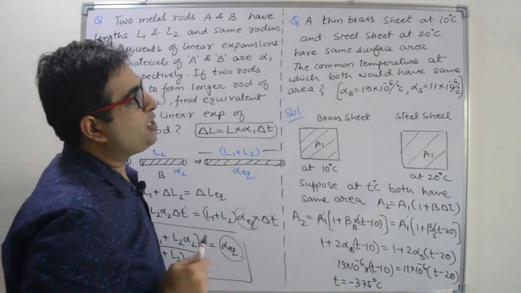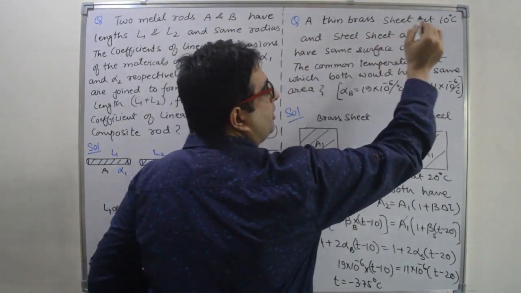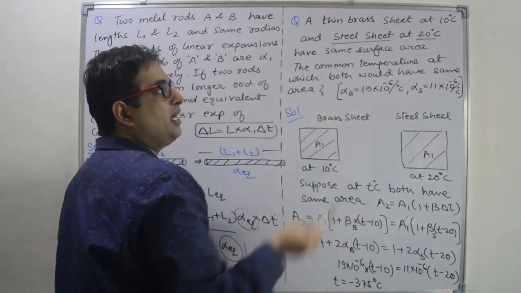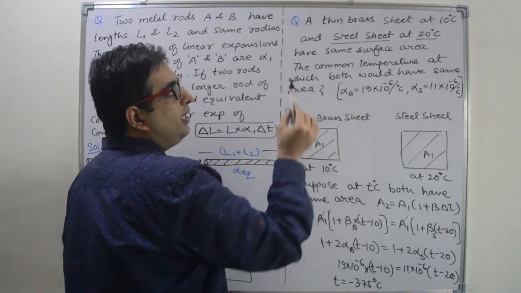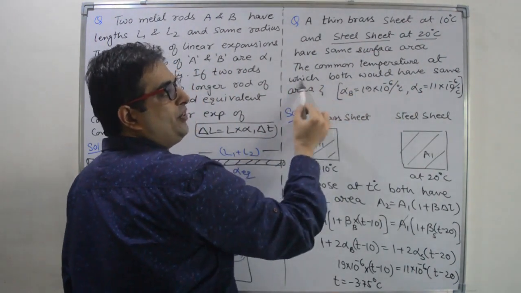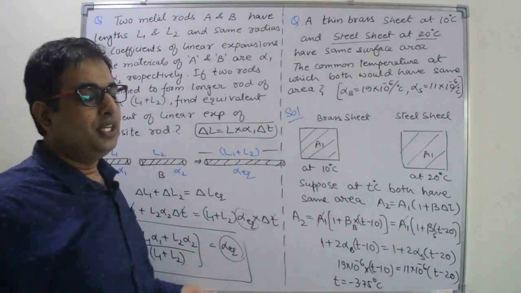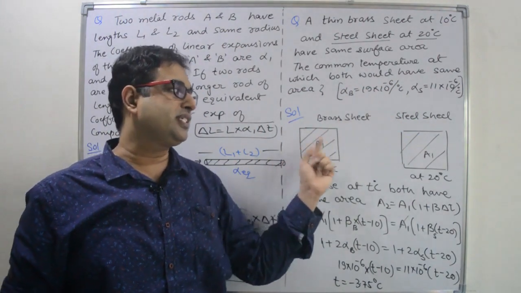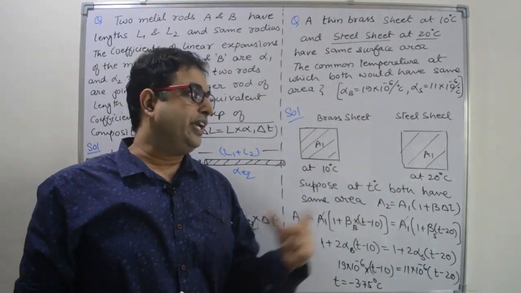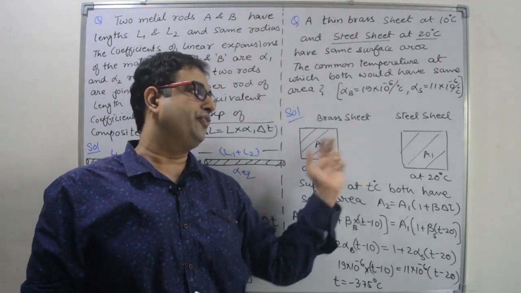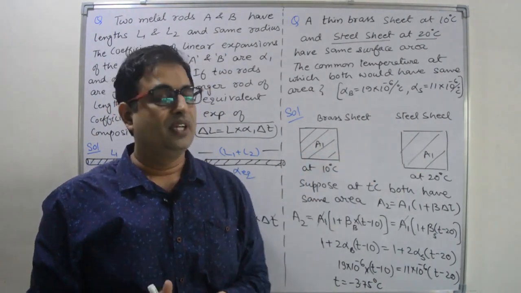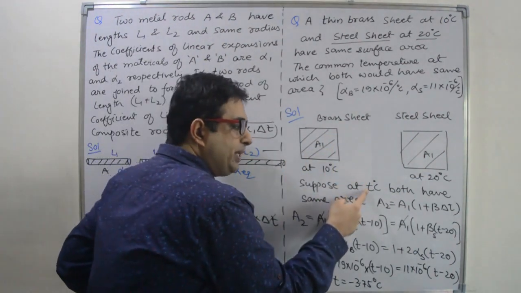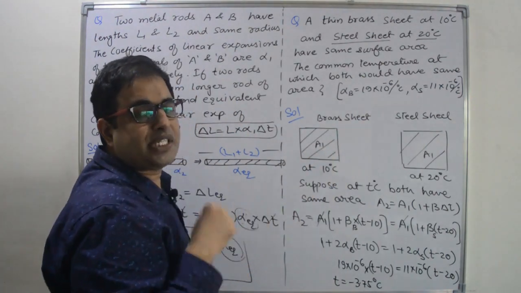Right? Next problem. A thin brass sheet at 10 degrees Celsius and steel sheet at 20 degrees Celsius have same surface area. We have to find out the common temperature at which both would have same area. So steel and brass sheet both are having same area, different temperature. We have to find out the common temperature for which both will have same area. So let us suppose that common temperature is T. At this temperature, both the sheets have same area.